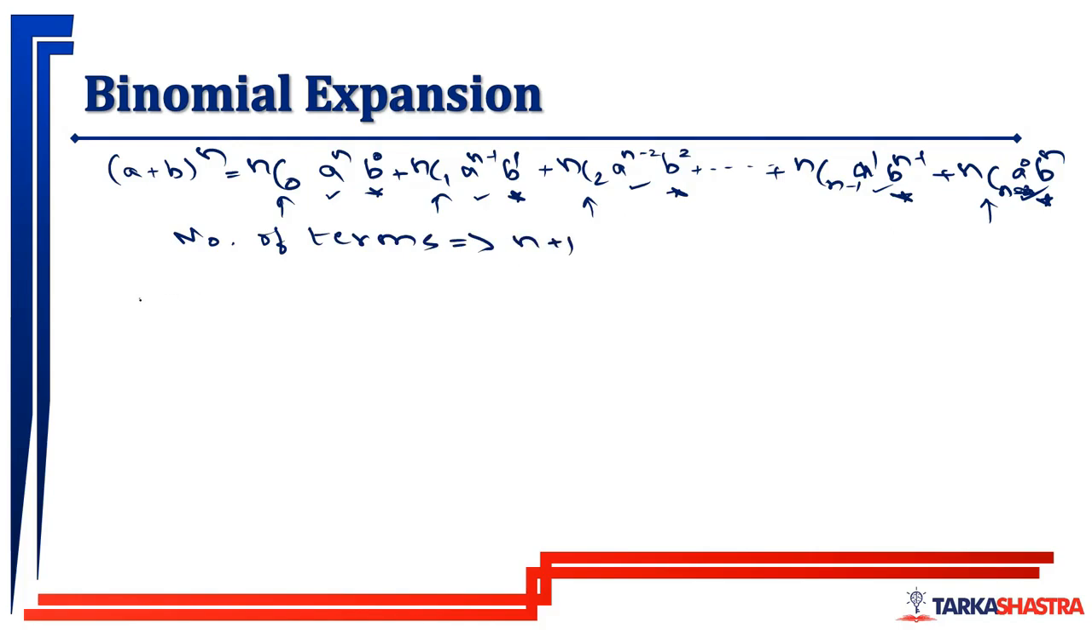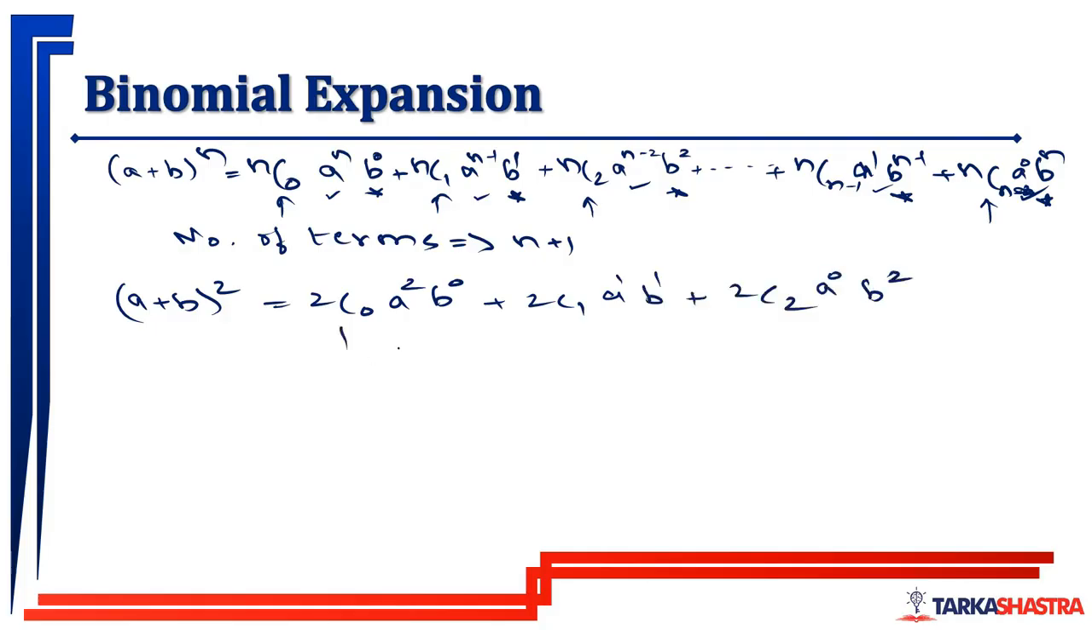Now, where do we use it? We are using it to find (a + b) whole square, which is 2C0 a to the power 2, b to the power 0. Then 2C1 a to the power 2 minus 1, that is 1, and b to the power 1. And 2C2 a to the power 0, b to the power 2. Now 2C0 is 1, a to the power 2, b to the power 0 is 1. 2C1 is 2, a to the power 1 is a, b. This is 1, this is 1, this is b square. So this is what? (a + b) whole square: a square plus 2ab plus b square.